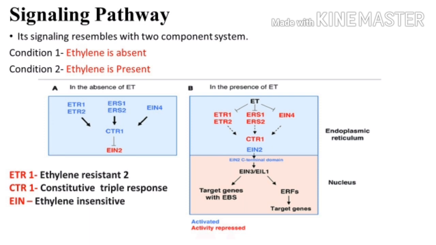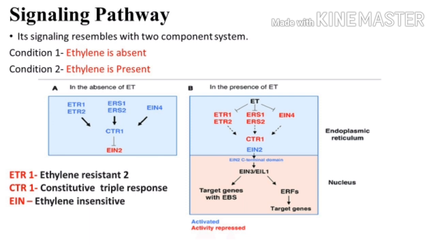It will inhibit this ETR1 and the other ethylene resistant proteins, which will not be able to activate this CTR1, and this CTR1 will be inactivated, due to which other target genes will be produced.